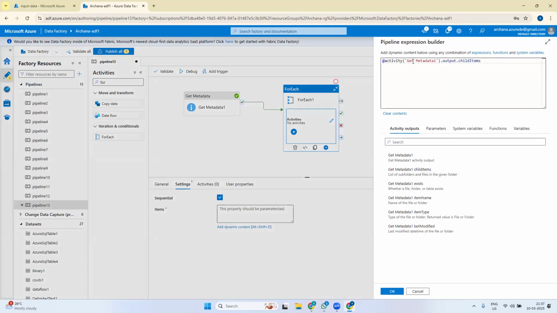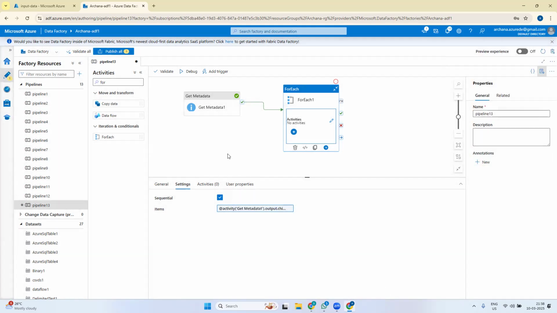So get metadata one dot output of child items. Okay, now it is accessing the child items of this get metadata activity. Now I have to define what happens in this for each. Till now, it is only getting the output of this get metadata activity. After this, I have to define what should happen in this for each activity.